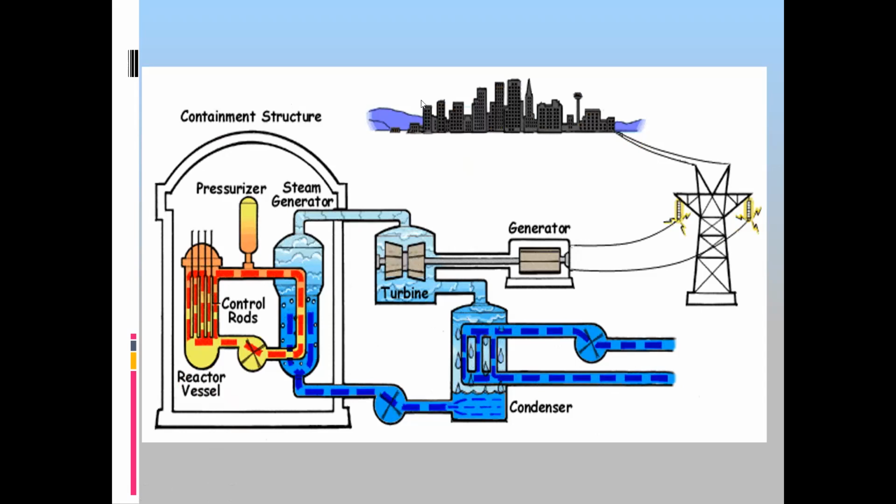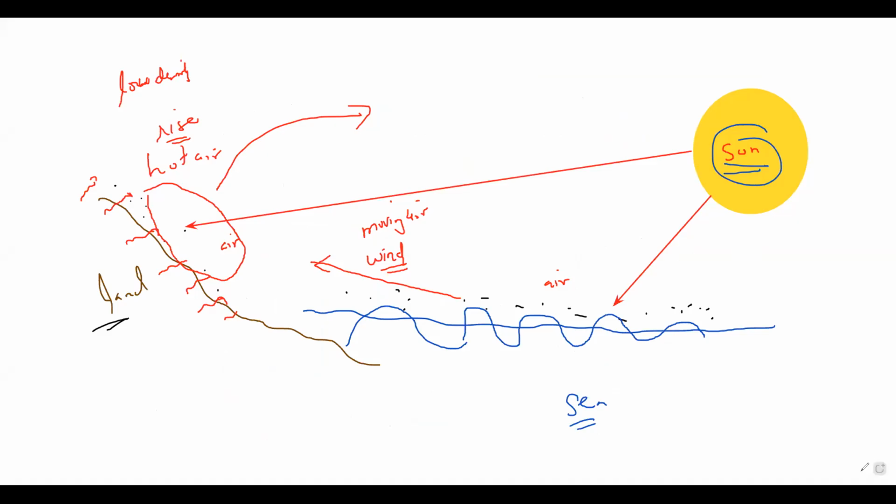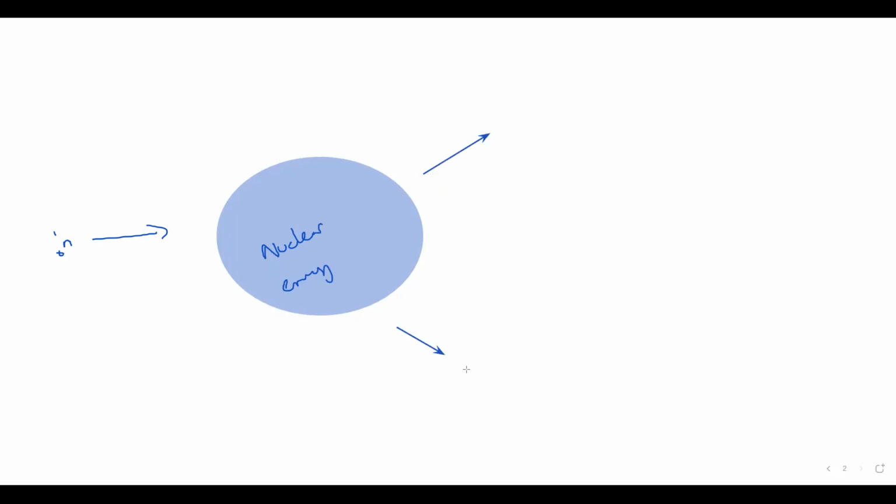How is heat formed when the heavy nucleus has nuclear energy? When we target this heavy nucleus with a neutron, it breaks down into lighter nuclei. So when it breaks down into lighter nuclei, what happens?